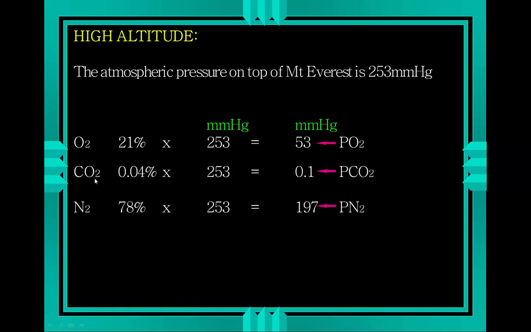Similarly, carbon dioxide, less CO2, but because there's so little to start with, this is not a significant reduction. The partial pressure of CO2 on top of Mount Everest would be 0.1 millimeter of mercury, and nitrogen would make up the bulk of the remaining pressures.